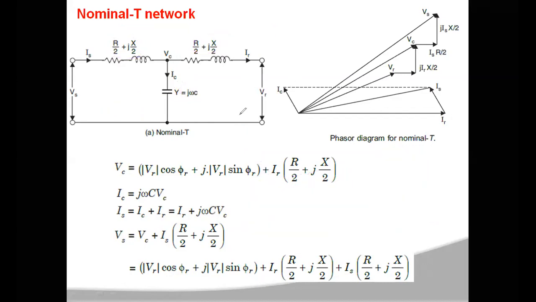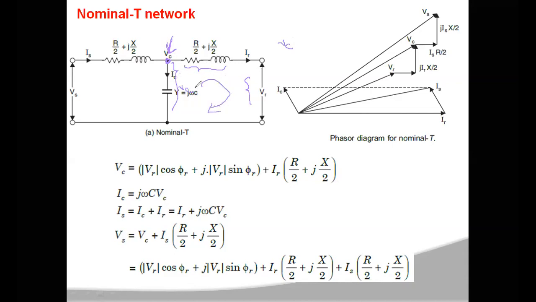Okay, right. So now you calculate the voltage across this capacitance, or the voltage at that middle end point. The voltage at this point will be equal to the voltage across this plus the total receiving end voltage. So VC is the voltage across your capacitance. Now you are going to apply KCL in the second loop.